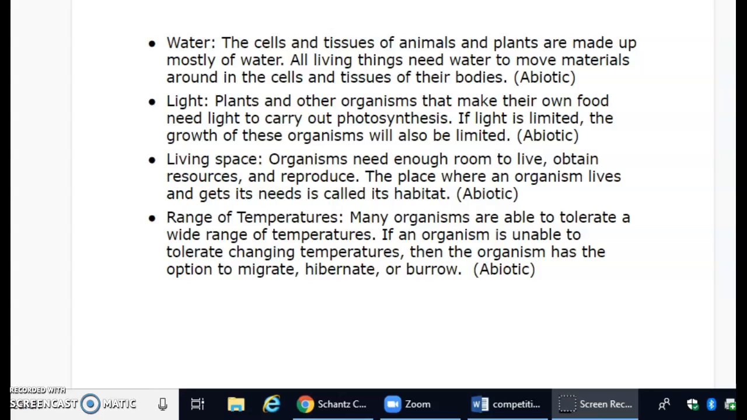Light. Plants and other organisms that make their own food need light to carry out photosynthesis. If light is limited, the growth of these organisms will also be limited. Light is considered an abiotic factor.